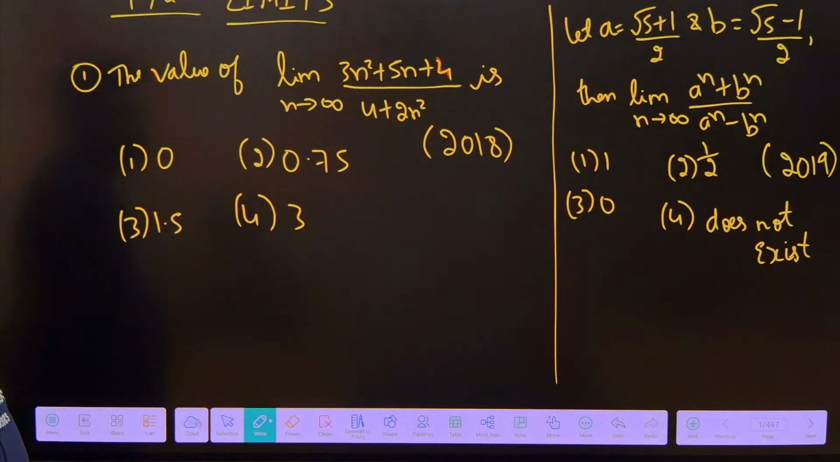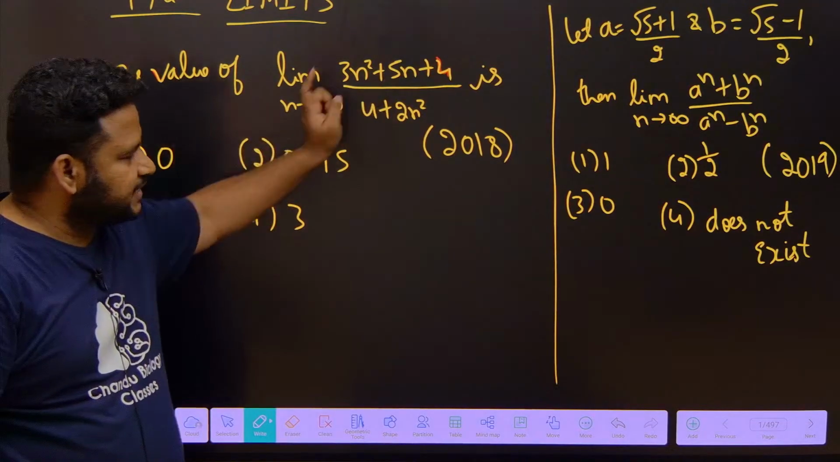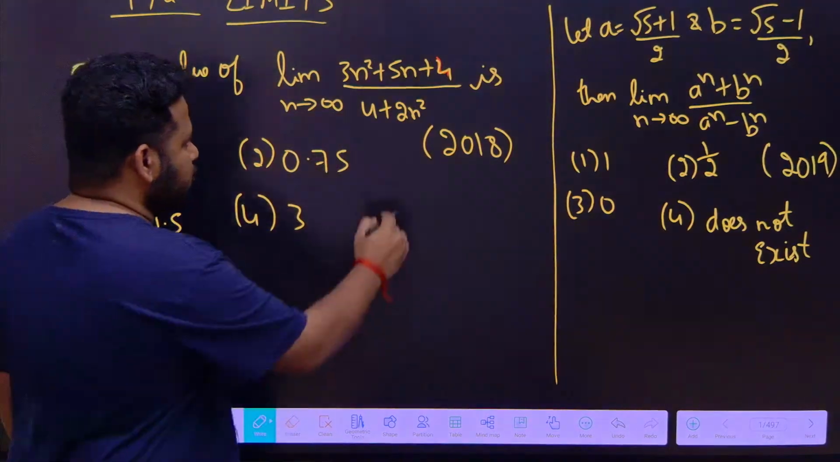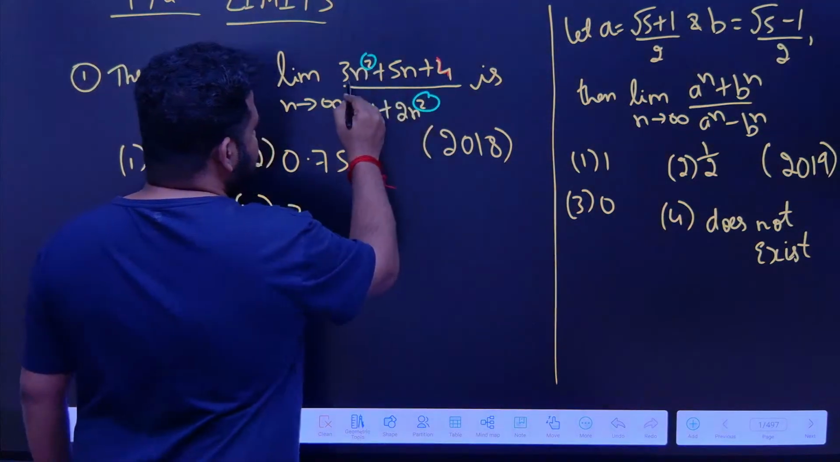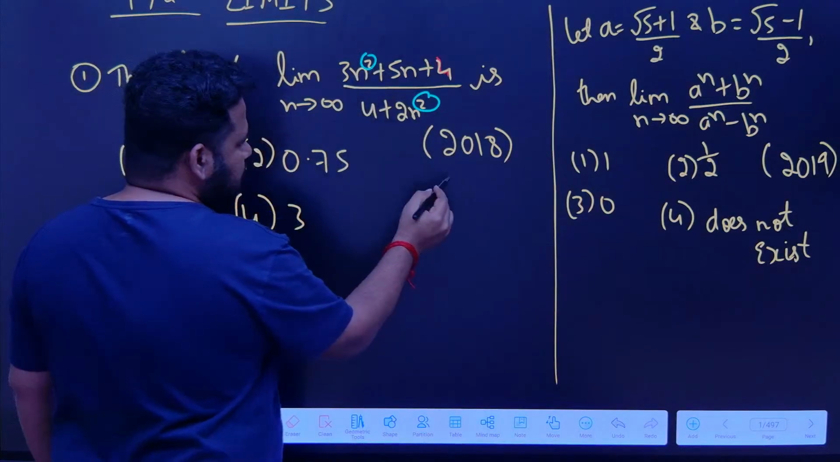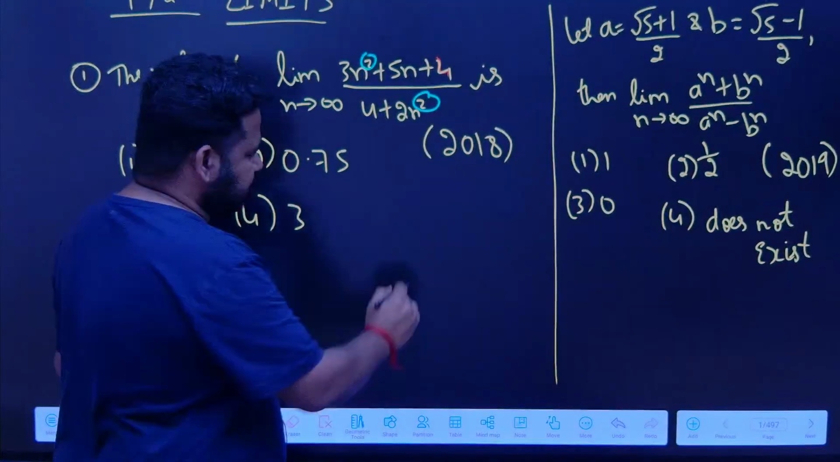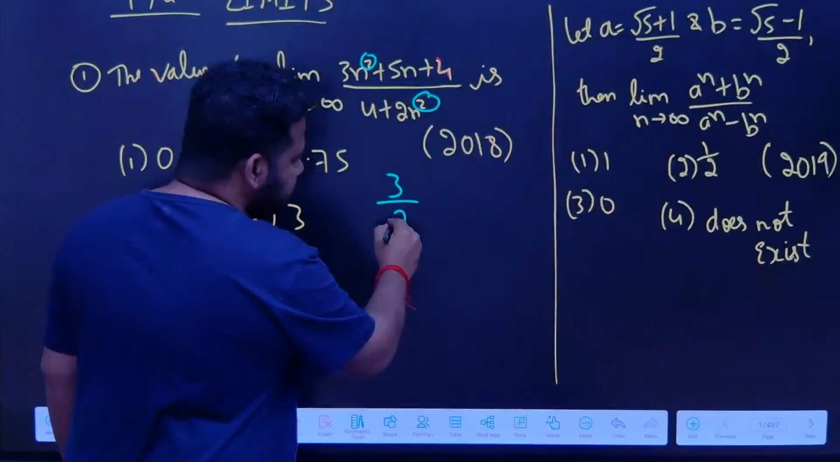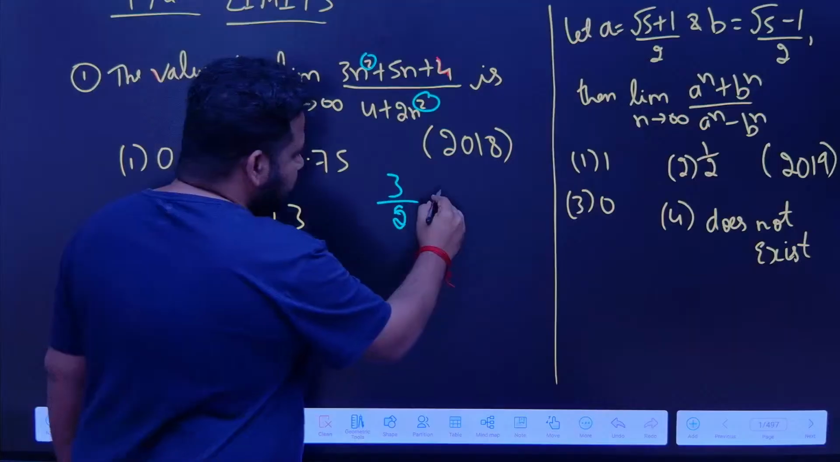So, the value of the limit as n tends to infinity, 3n square plus 5n plus 4 divided by 4 plus 2n square. Have a look at it. The numerator degree is 2. The denominator degree is 2. So, here also 2, here also 2. What is the coefficient of n square in the numerator? 3. What is the coefficient of n square in the denominator? 2. So, the answer is 3 by 2, that is 1.5.